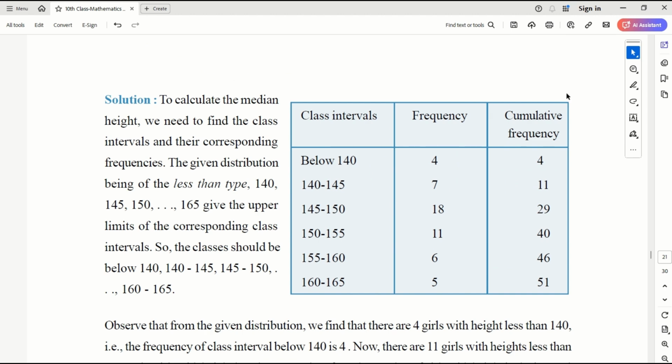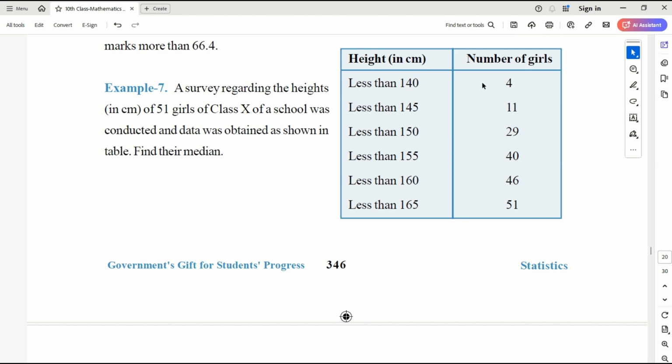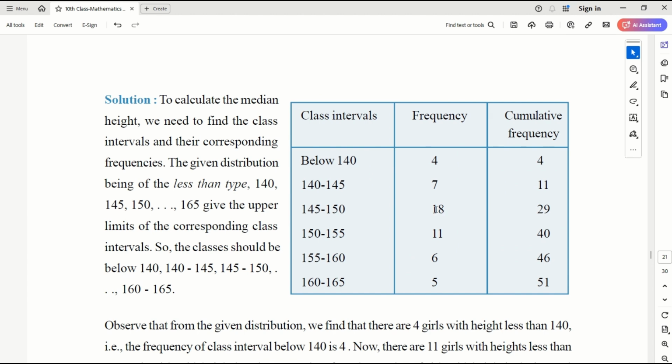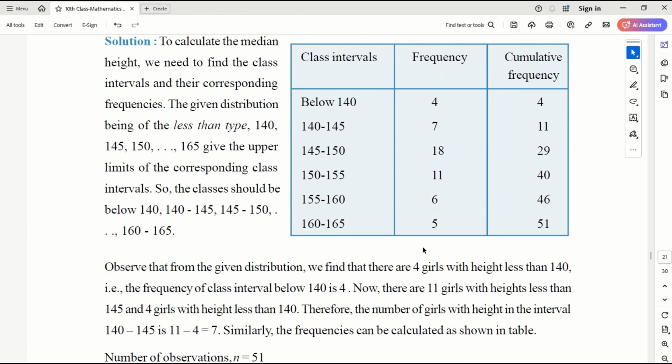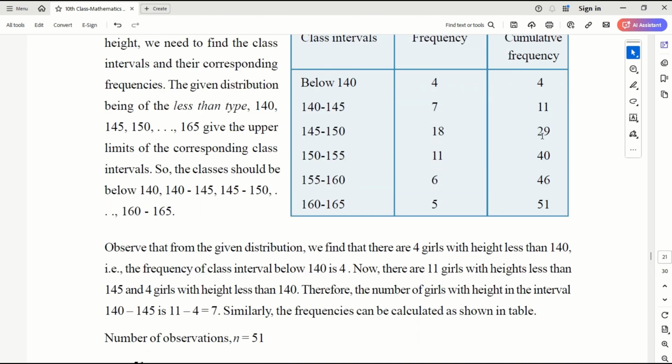Now to calculate the median, first form the frequencies. You keep subtracting and you will get the frequency of each group. Below 140, then 140 to 145, the cumulative frequency is 11, so it will be 7, correct? Once you have the frequencies, you find n by 2. 51 by 2 is 25.5. So the 25.5th cumulative frequency falls in this class. This is the median class, 145 to 150.